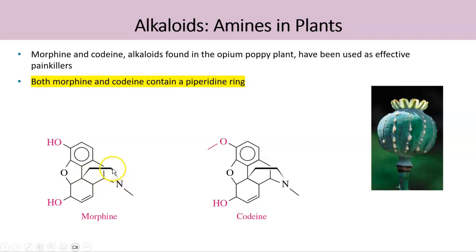cycle. 1, 2, 3, 4, 5, and 6. So it's a 6-atom ring with one nitrogen atom and no double bonds. So we can identify this heterocyclic amine as the pyridine ring. Okay, and codeine has the same cyclic amine with 6 atoms. So it's the same pyridine ring present in morphine and codeine.